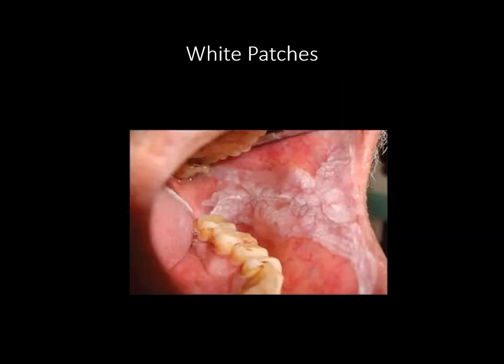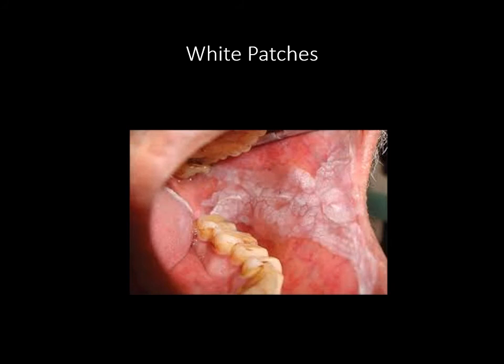White patches again will be most commonly because of leukoplakia, but other things are also very important. Something like leukemia or candidal infection, human papilloma virus infections, lichen planus, aspirin can cause white color patches on the cheek mucosa, and because of repeated trauma. So all these things we need to remember.